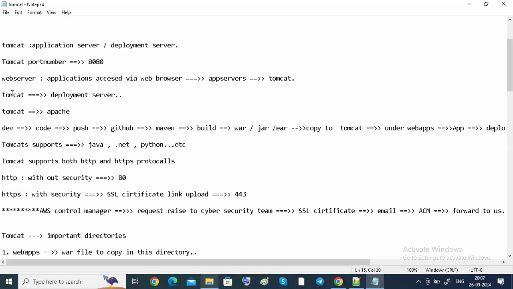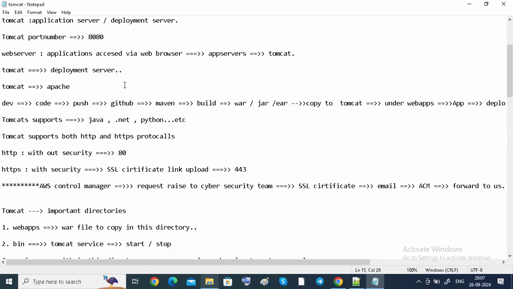Why are we going to call Tomcat a web server? Because our applications will be accessed via a web browser. That's why we call it an application server or web server or deployment server.